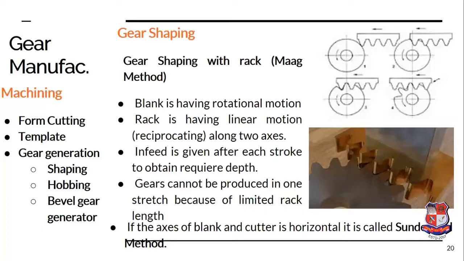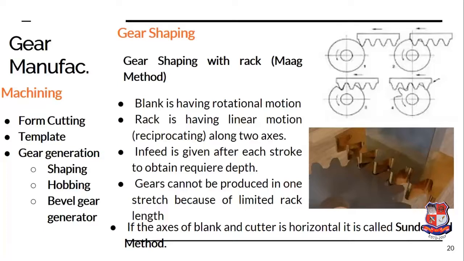So here initially you can see that the initial cut is taken, then as the rack is moving in a forward direction, more and more material is removed. In the third figure you can see that a small amount of material is removed by the third tooth, then a large amount of material, almost the complete tooth space, is formed by the second tooth, and in the first tooth the tooth space is already formed, only the shape is maintained. This will produce a finishing cut. So in this way, as the cutter is moving ahead, it will go on producing the teeth.